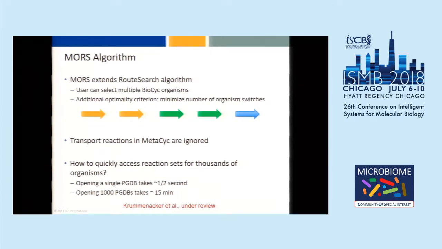I want to clarify that we are ignoring transport because we're assuming that we can't predict transported substrates accurately enough that if we did try to use transporter information, we'd be cutting off so many routes that we would not be finding many solutions. Yet we still want to minimize the number of organism switches on the assumption that transport could inhibit certain routes from working, and so the fewer switches we have, the better.